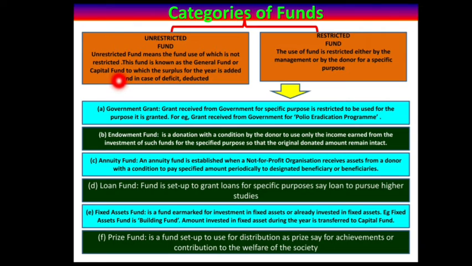So children, this is the fund received by a non-profit organization which has no restriction for its use. So it can be used for any purpose. Such types of funds are known as unrestricted fund, and the other name for this type of fund is general fund or capital fund. We know that in income and expenditure account, the closing balance is either surplus or deficit. If it is surplus, we will add that surplus to capital fund, and if it is deficit, we will deduct it from the capital fund. So this was about unrestricted fund.